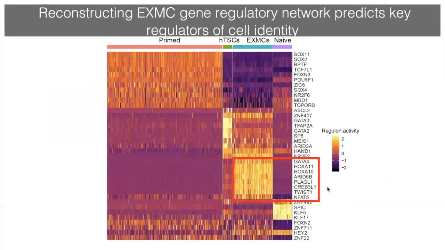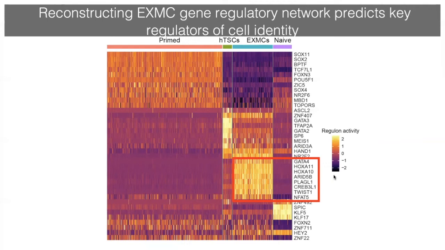So what else can we learn about these cells? The key regulators driving cell identity in stem cell-derived extraembryonic mesoderm cells were unknown. And there we used computational tools that can predict key regulators of cell identity. We predicted and reconstructed the gene regulatory networks of pluripotent stem cells, trophoblast stem cells, and extraembryonic mesoderm cells. And these tools correctly predicted the regulatory activity of primed transcription factors in primed cells, naive transcription factors in naive cells, and trophoblast transcription factors in trophoblast stem cells.